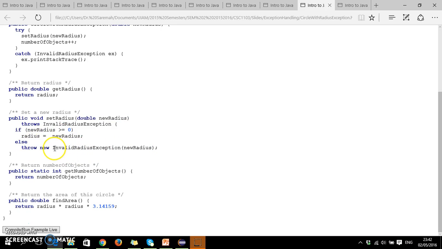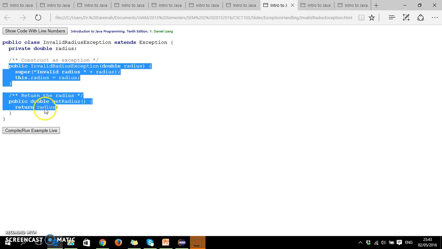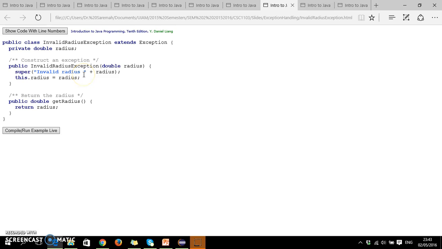This is the kind of exception object where you actually create the class on your own. You did not use a predefined exception class. InvalidRadiusException is your own defined exception class, and as you see here, you extend Exception. So this is actually an exception class because it is a subclass of the Exception class. In this particular class, you can define your own method.